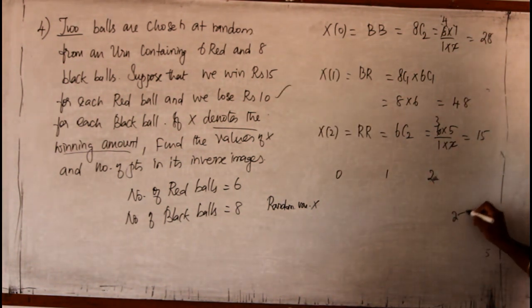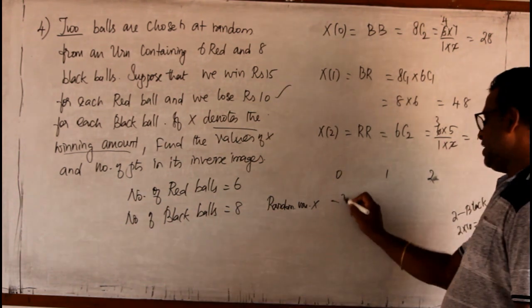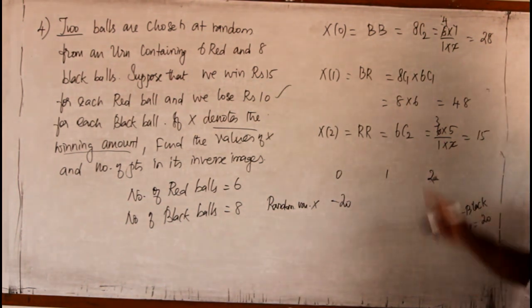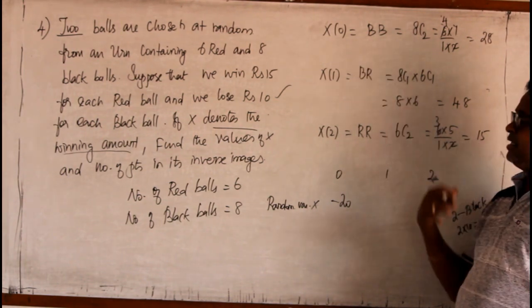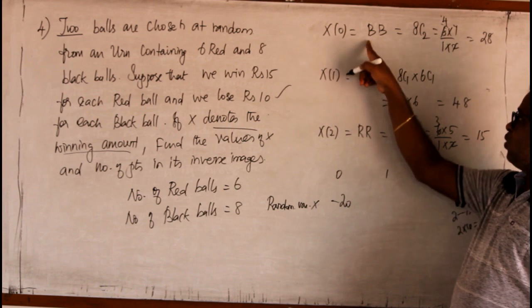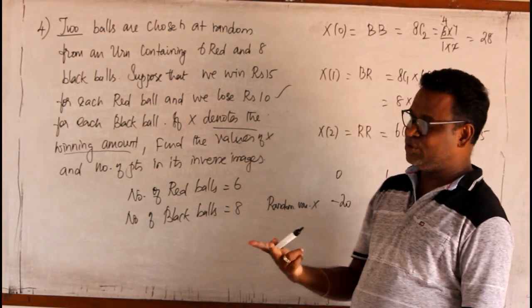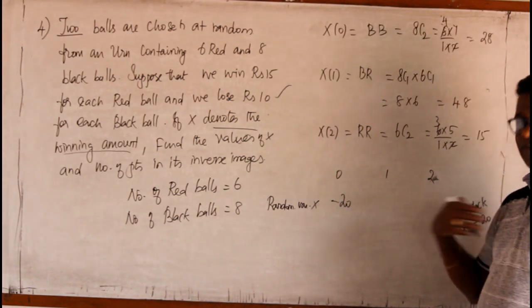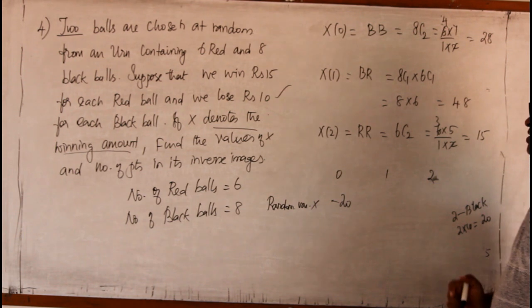So for 2 black balls, 2 into 10, 20 rupees I must pay. So 20 rupees is going from my pocket, therefore it is minus 20. That is for 0 success.